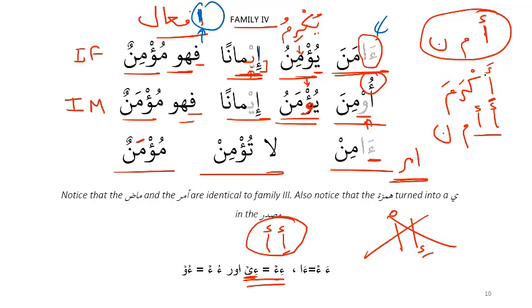If I say akrama yukrimu ikraman, so in ikraman, is this a hamza or an alif? You've given the solution by putting hamza there. Yeah, actually, I've given the solution. So I just wanted to emphasize this is obviously a hamza because even if I didn't put the hamza, there's a kasra on it. So this is a hamza.